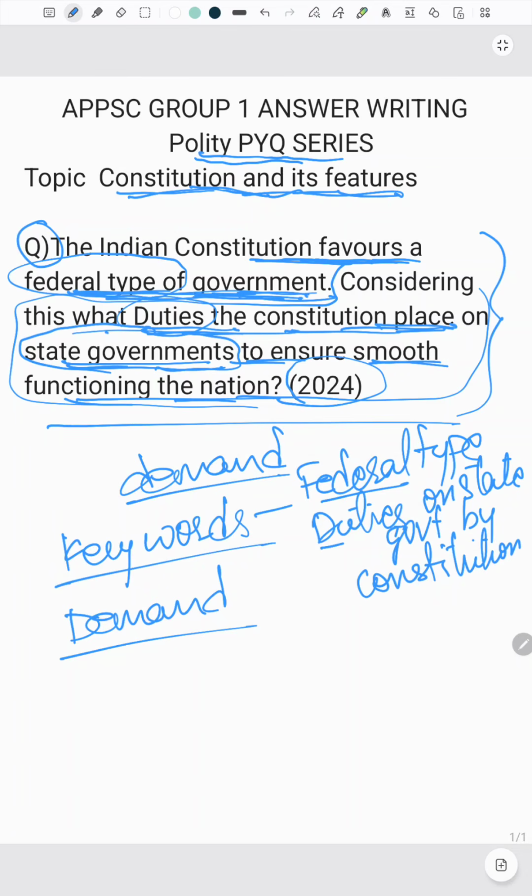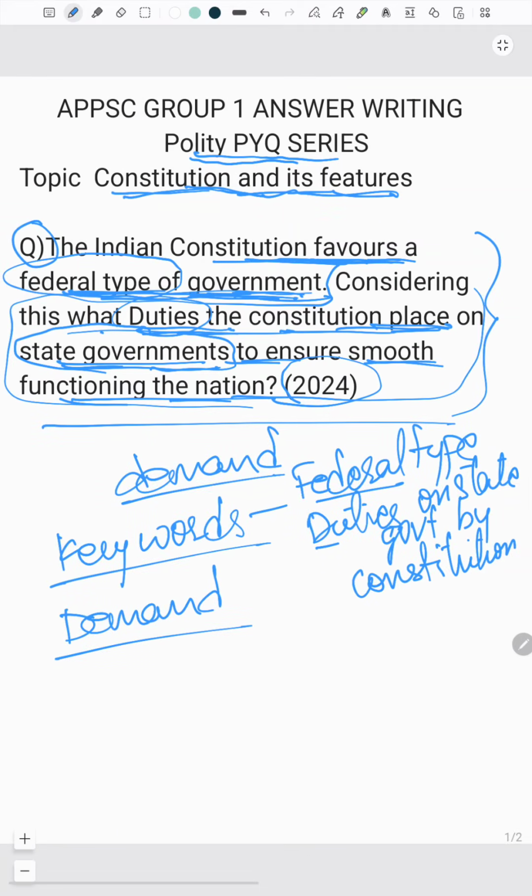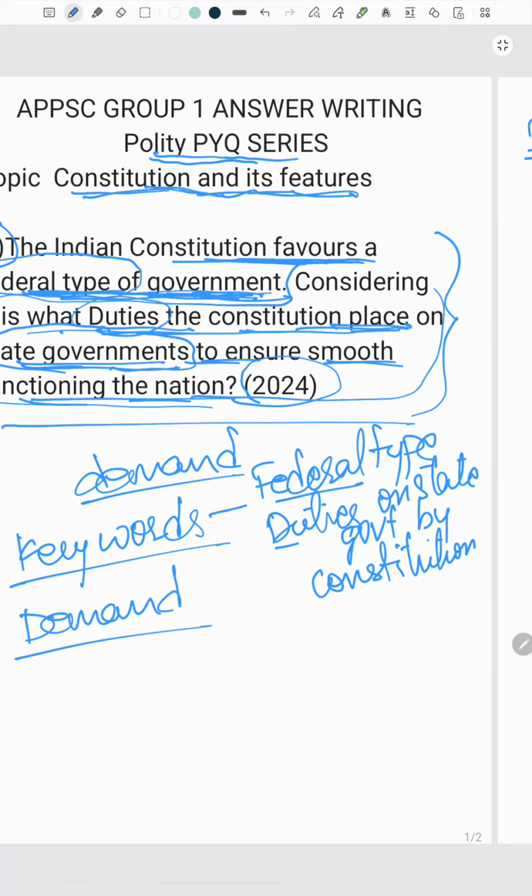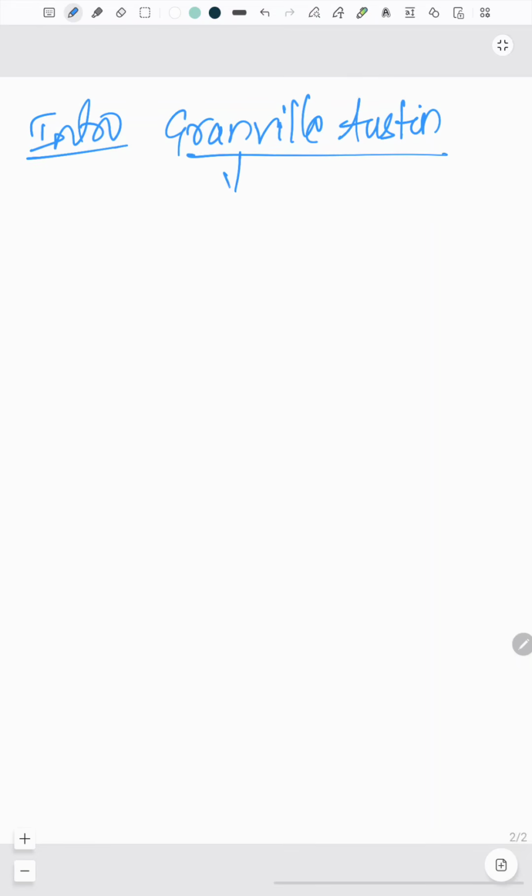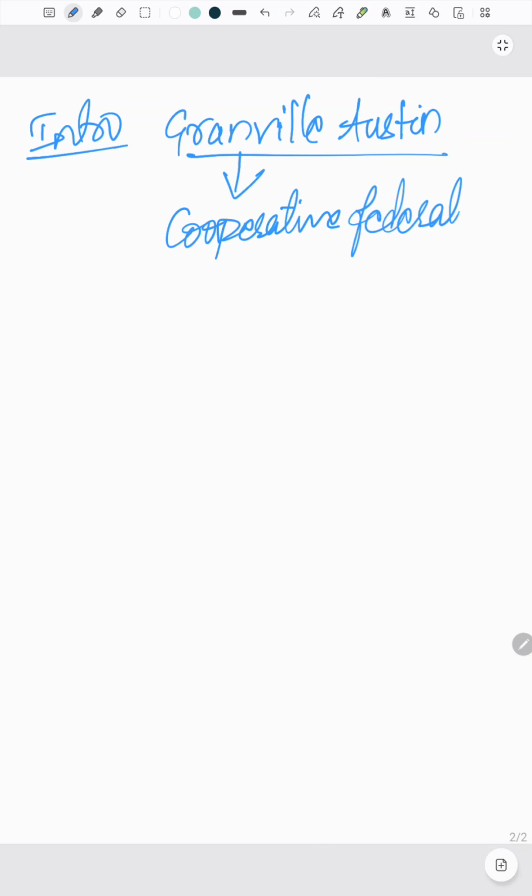So here if you divide the question, first we will have an intro. So as you see here, they are saying that Indian Constitution favors a federal type of government. Right? So according to this particular statement, we are going to write our intro. For example, how can we start this? As you observe, there is a personality called Granville Austin. Okay, he famously described Indian federalism as cooperative federalism. What does a cooperative federalism mean?